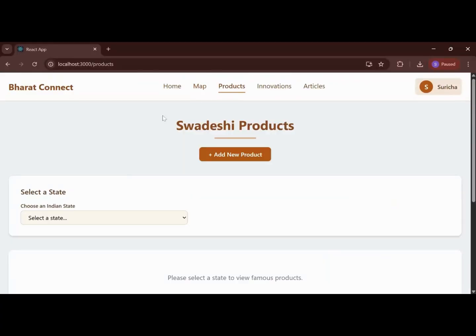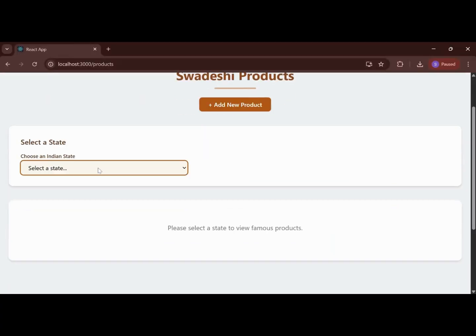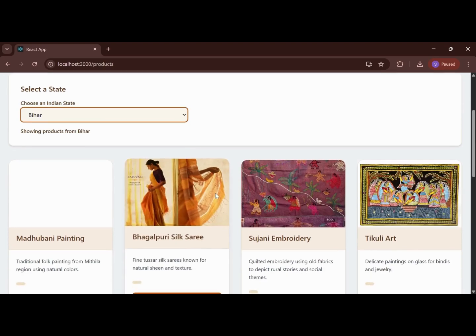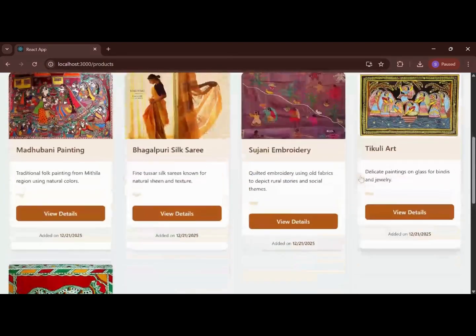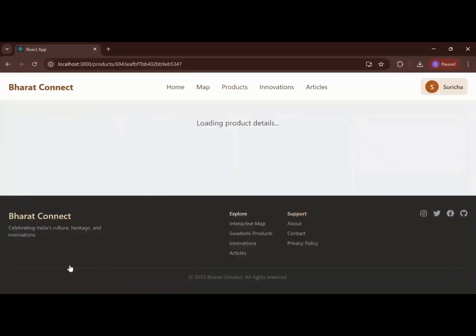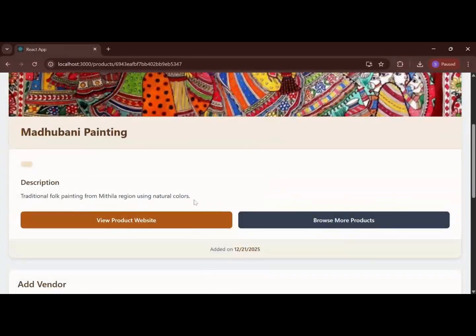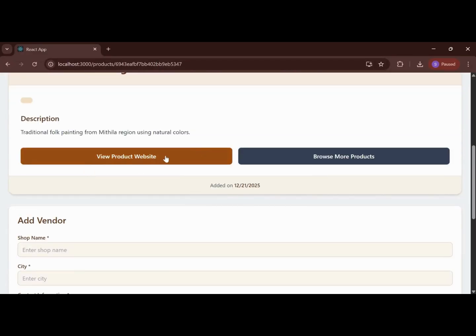So the next section is the product section. Here we can select any state, for example Bihar. Then we have the different famous products of Bihar. Also we can view the details of the product. So let's say this is the description of the product. We also have an option to view the product website.